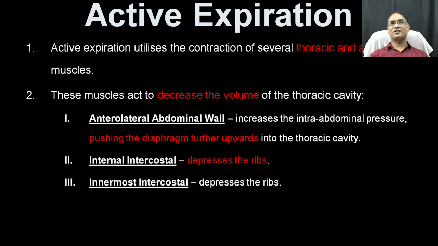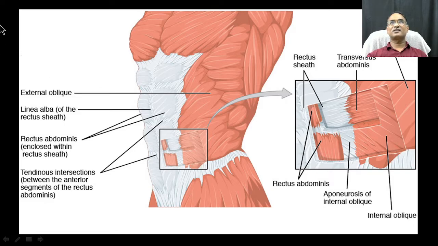So the innermost intercostal muscles also depress the ribs. Because of these three processes, active expiration is possible every minute, every second. So here you can see the external oblique, linea alba, rectus abdominis, and tendinous intersections. These are the four muscles involved in the abdomen and the diaphragm. Because of these muscles, there is active expiration.